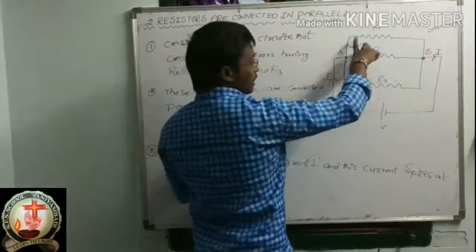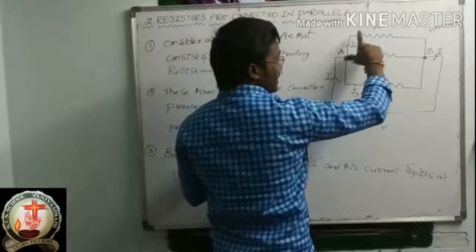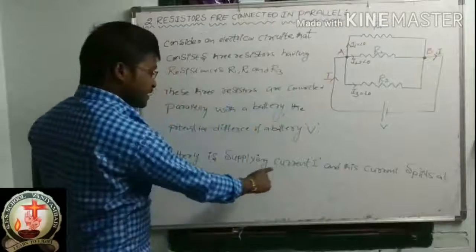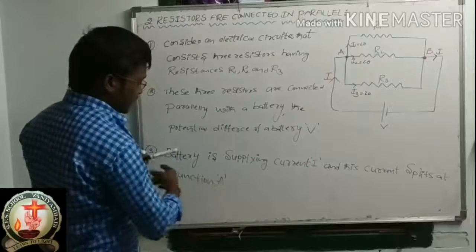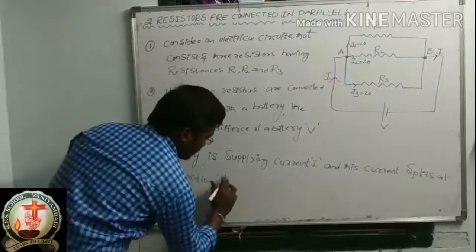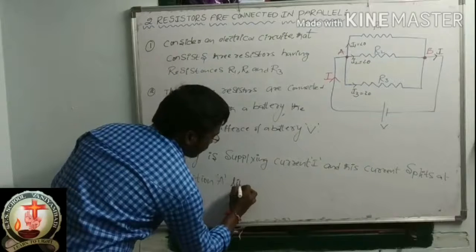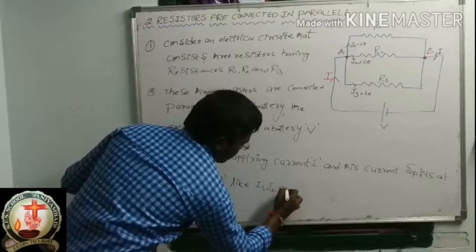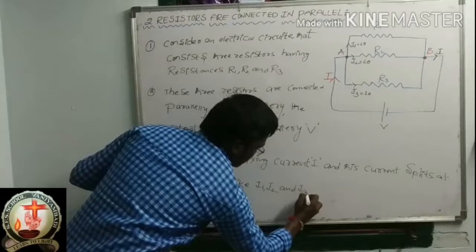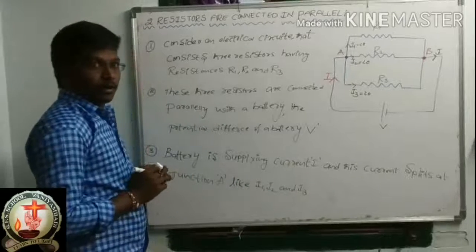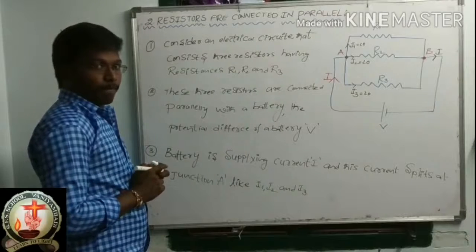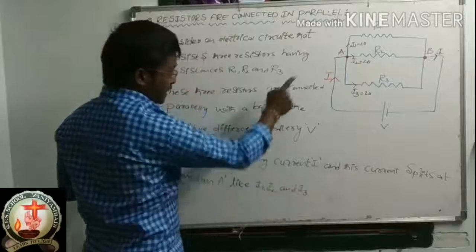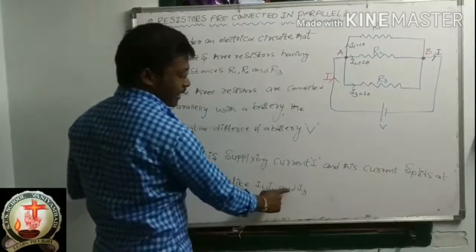Remember that the battery is supplying current and this current splits at junction A like I1, I2 and I3. Okay.